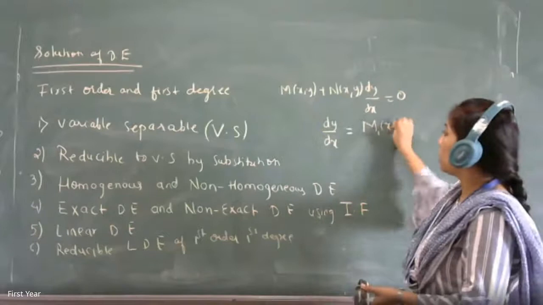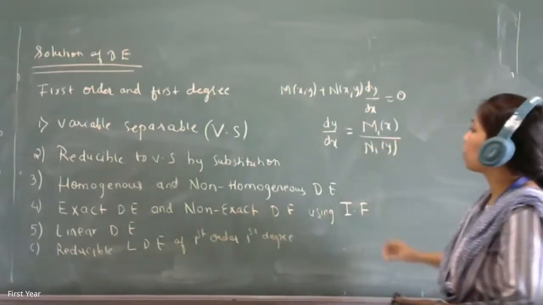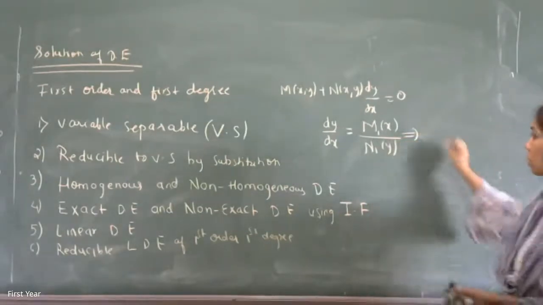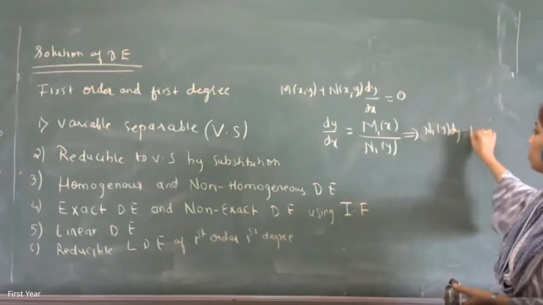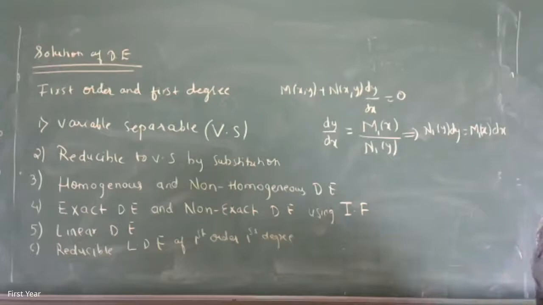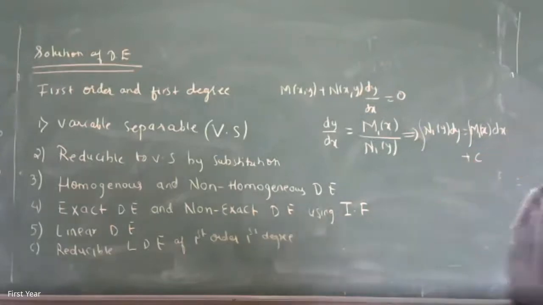It can be m1x upon m1y. So what will it get converted to? It will become m1y dy is equal to m1x dx. Are you getting it? So it is variable separable, and just integrating this plus c will give you the final answer.